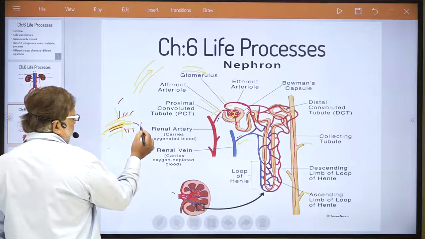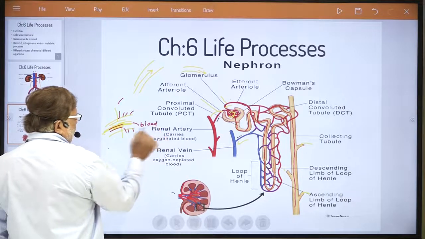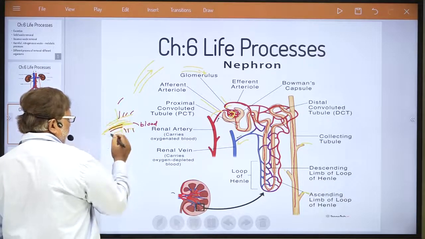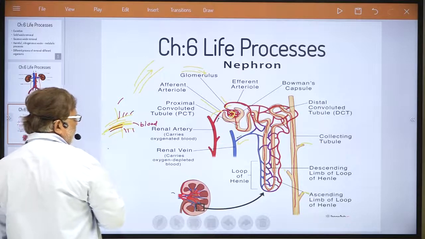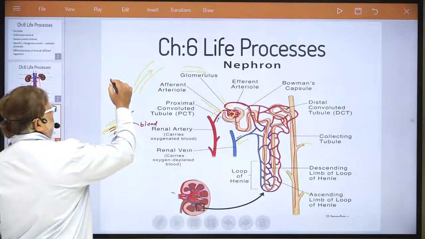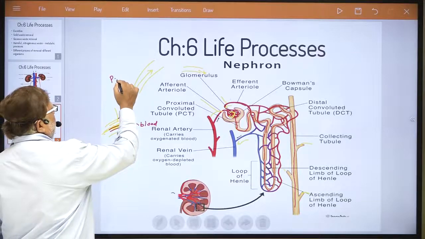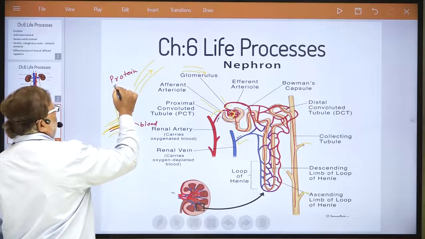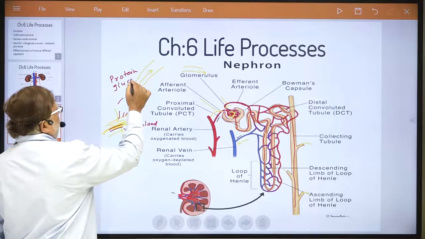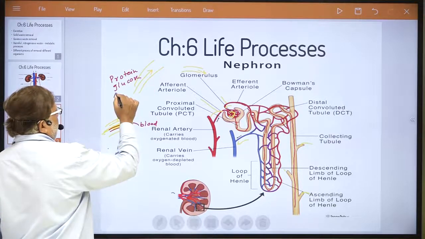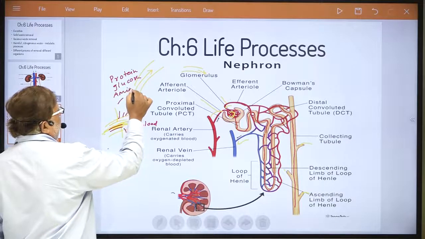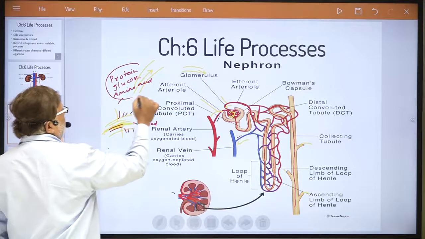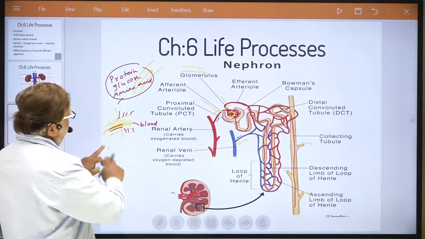Suppose this is blood here, and when urinary waste is thrown out by the process of diffusion from the wall of this capillary, some useful components like protein, then I must mention glucose, then amino acids, some of the most important components also get filtered.